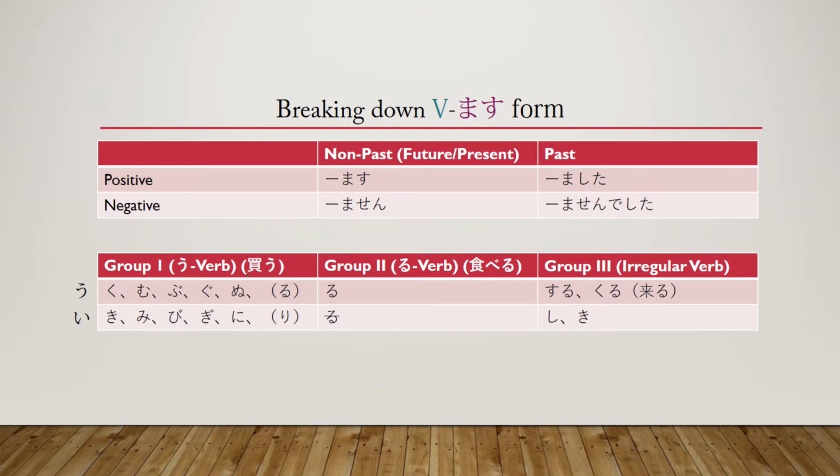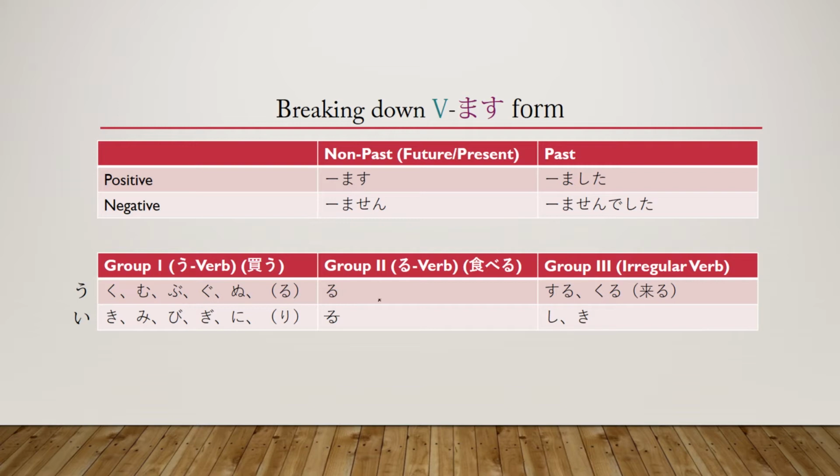So if we were to take this verb right here, kau means to buy in Japanese, and we wanted to change it into mas form, we would change the last sound, u, into an e, so it'd be kai, and then we just attach one of these to it. So if we wanted to say that I will buy it, we would change this from kau to kaimasu. So you change it from kau to kai, then you add mas onto the end of it. It's as simple as that.